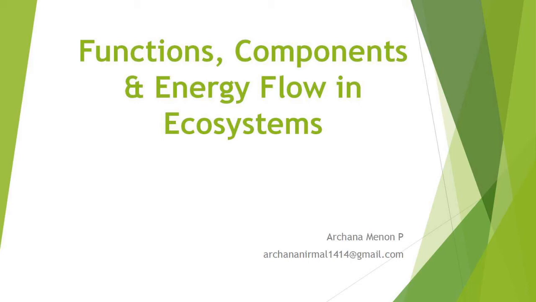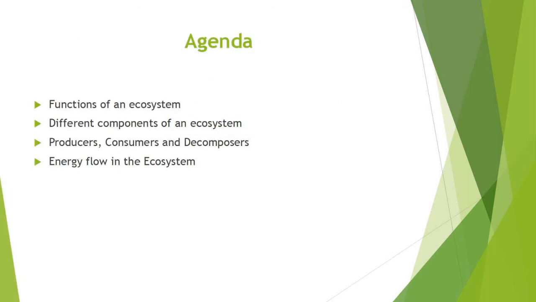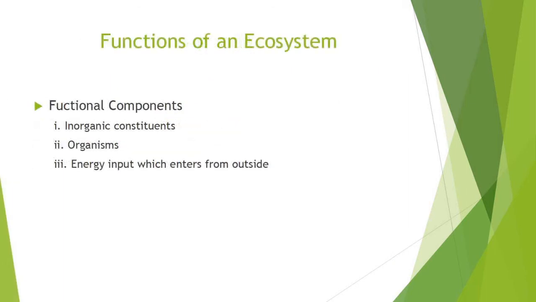In this video, we are going to discuss the functions, components, and energy flow in ecosystems. Functions of an ecosystem. In any ecosystem, we have the following functional components: inorganic constituents such as air, water, and mineral salts; organisms such as plants, animals, and microbes; energy input which enters from outside, that is, the sun. These three interact and form an environmental system.